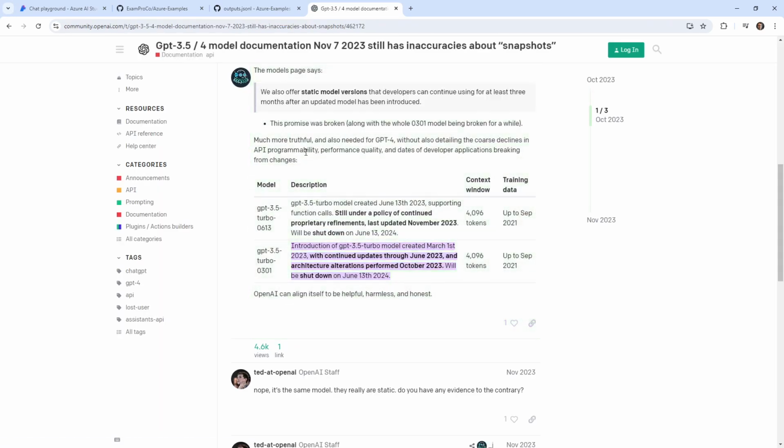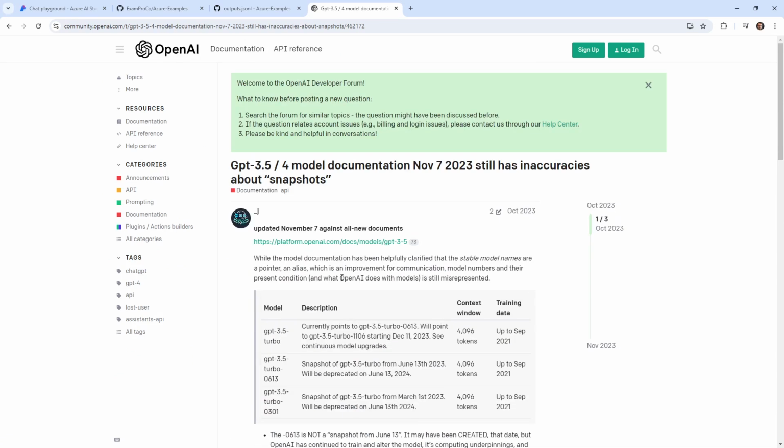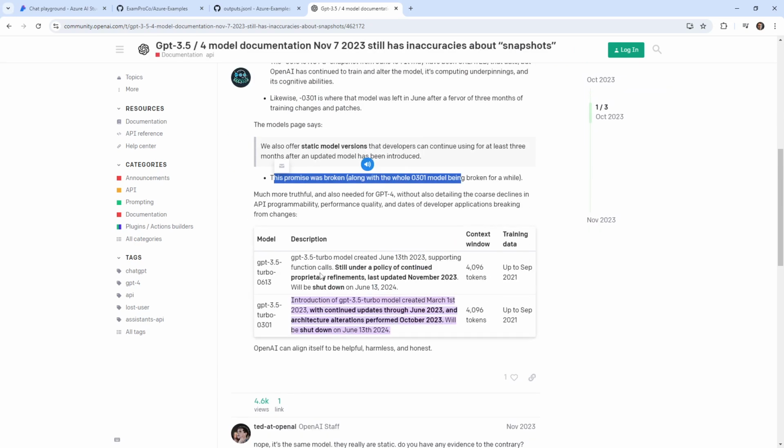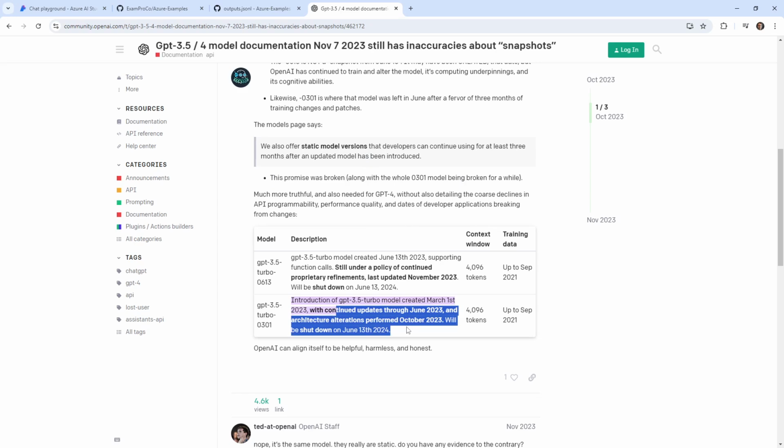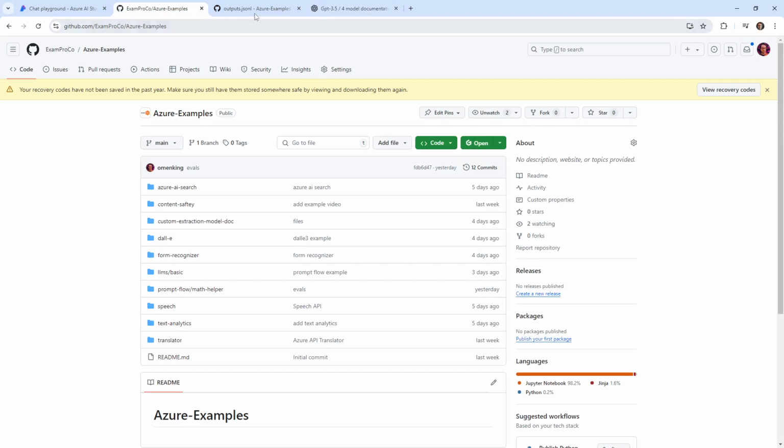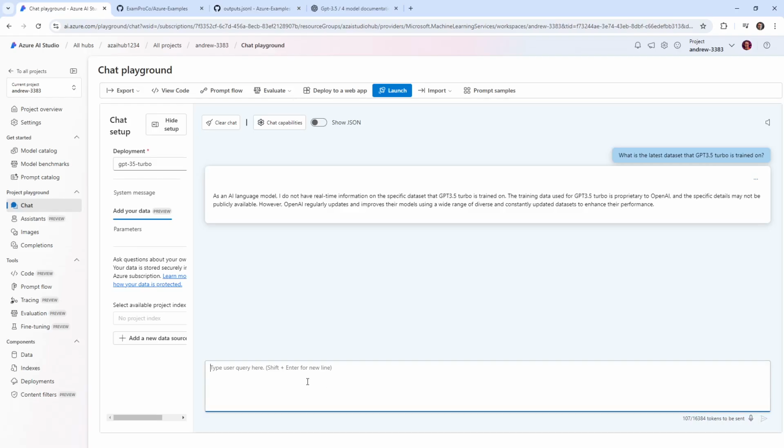So here we have much more truthful also needed for GPT-4, also detailing the course declines in API programmability. So we offer static models. The promise is broken. What are we hearing here? Okay. So I think it's suggesting that it has training data from 2021, but they're not doing anything new with it. But we could go ahead and just try to ask it something that is recent.